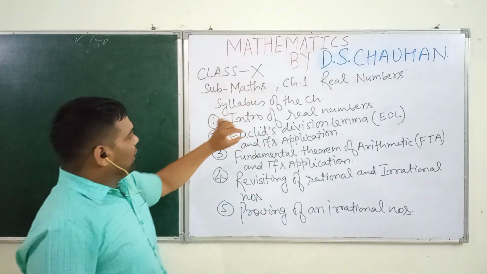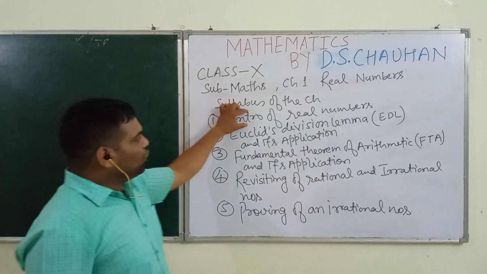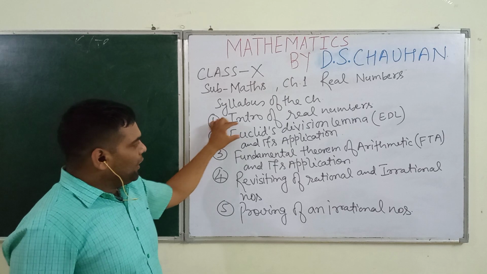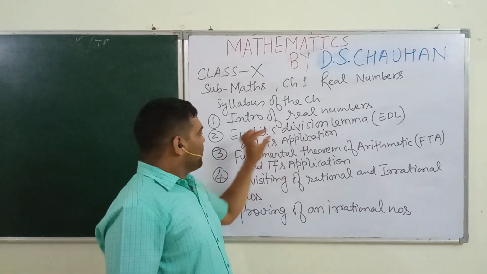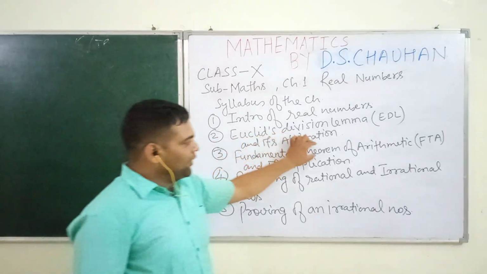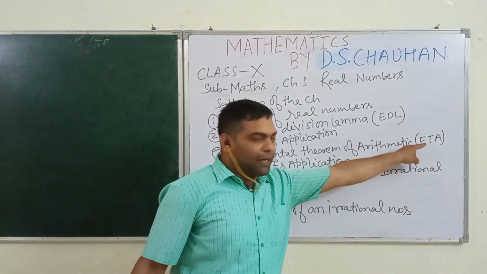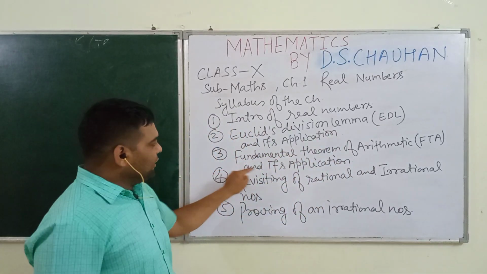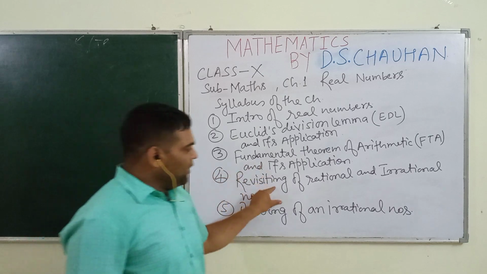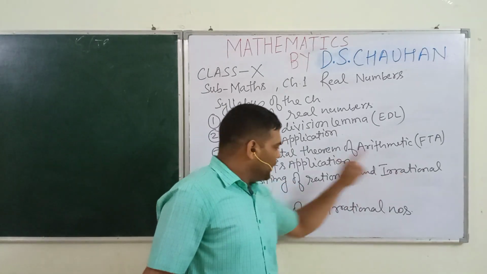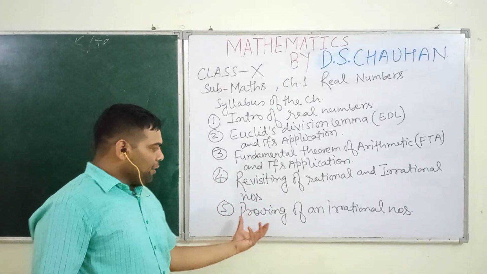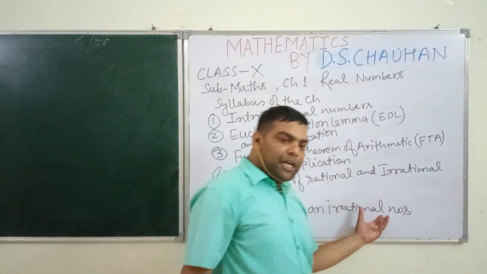Syllabus of the chapter: the first important topic is intro or introduction of real numbers. Second important topic, Euclid's division lemma and its application. The third important topic, fundamental theorem of arithmetic. Inside we will write FTA and its application. Now the fourth important topic, revisiting of rational and irrational numbers. Already we have read once in class 9th standard.